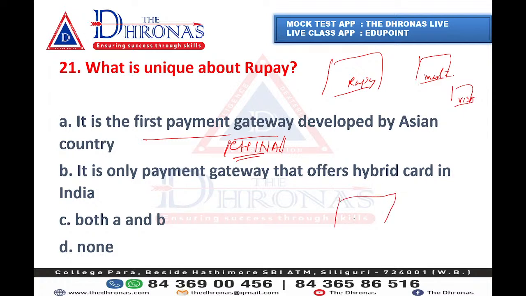MasterCard also gives hybrid cards: on the left there is a credit card, and on the right a debit card. A card having both credit and debit is called a hybrid card. Before RuPay, Master and Visa already did that. So option D will be the right answer.